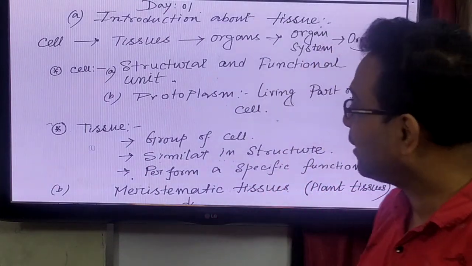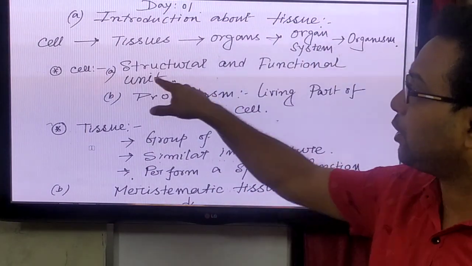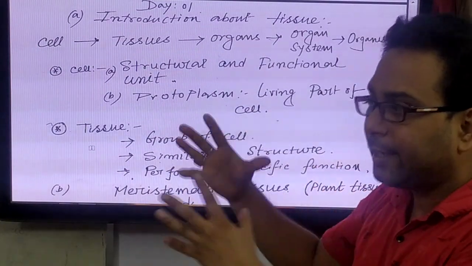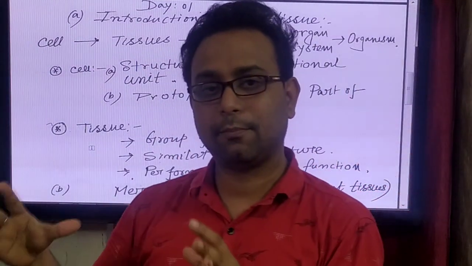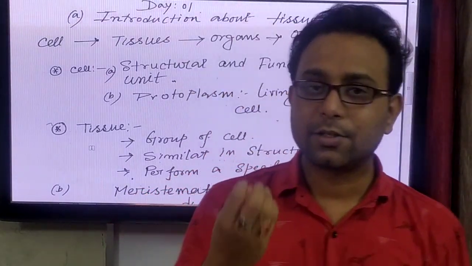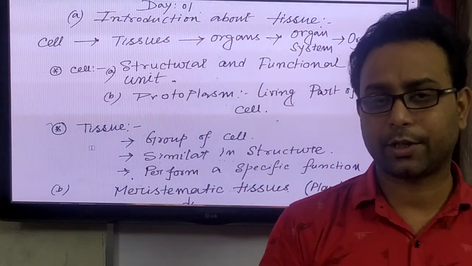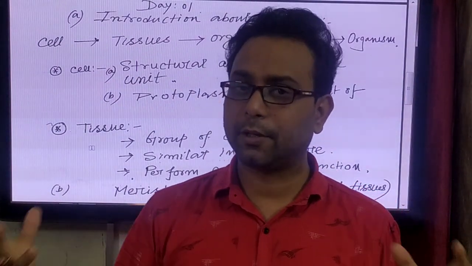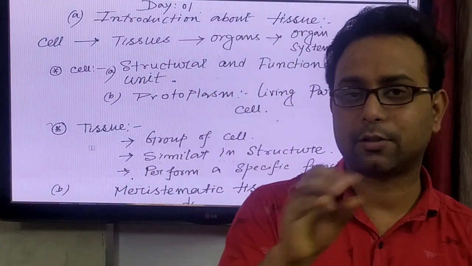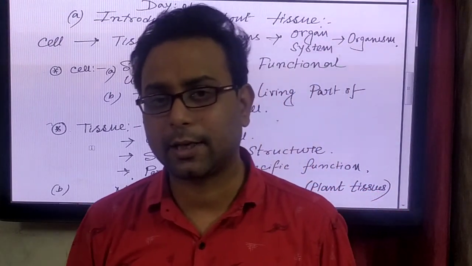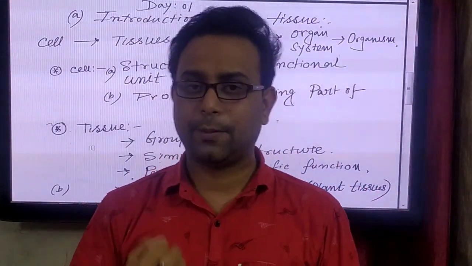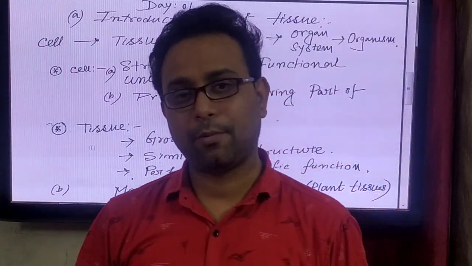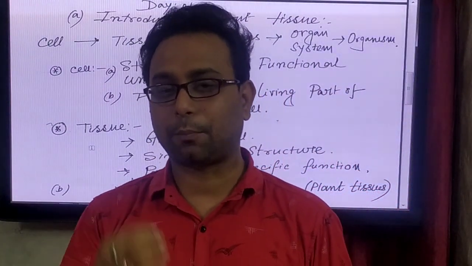The cell is the structural and functional unit of all living things. If you consider any living thing, it has cells because the cell is the structural and functional unit. But you know the cell has different parts. What is the name of the living part of the cell? Please also write down in the live chat.